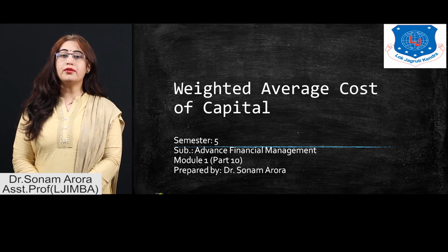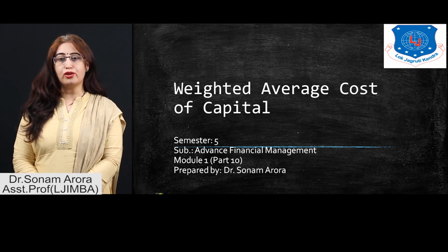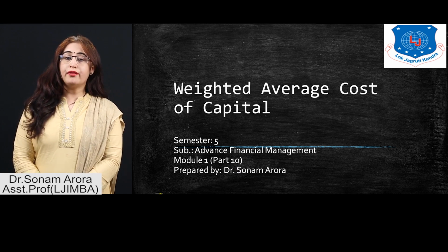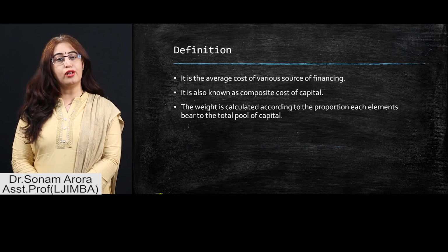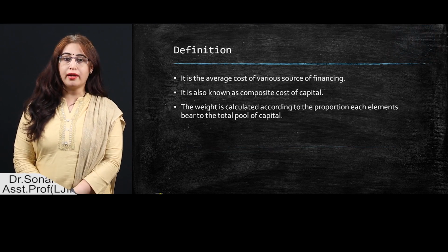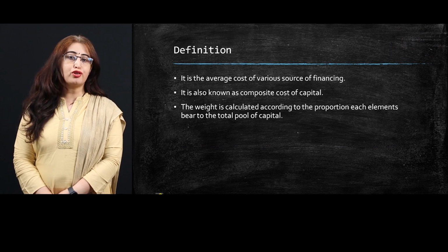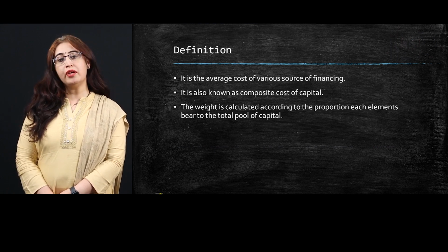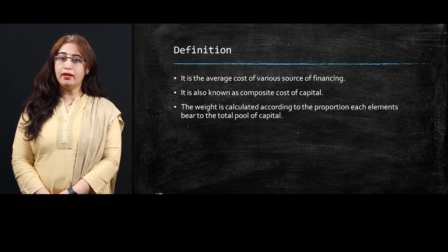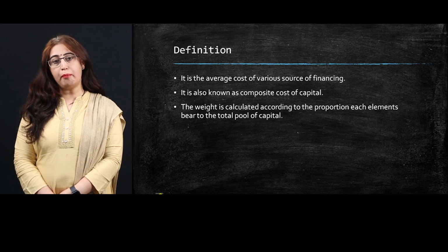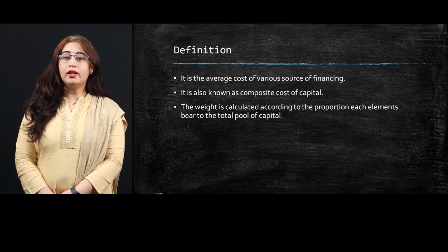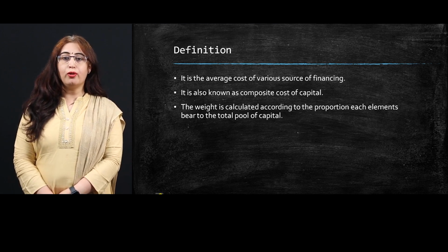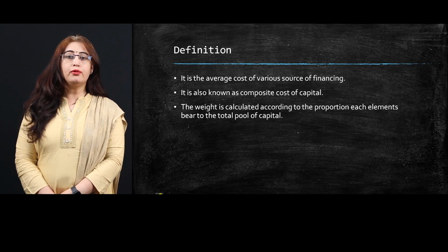Today, we are going to discuss the weighted average cost of capital. The weighted average cost of capital is also called the composite cost of capital. It is the average cost of various sources of financing. When we say various sources, we are talking about debt capital, equity capital, preference and retained capital. The weight is calculated according to the proportion each element bears to the total pool